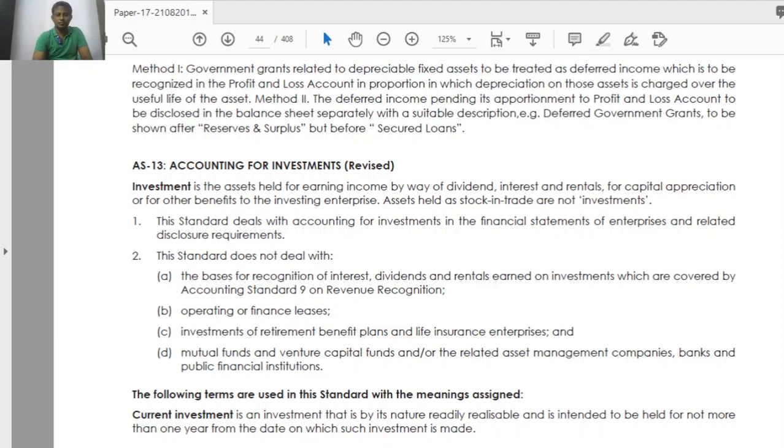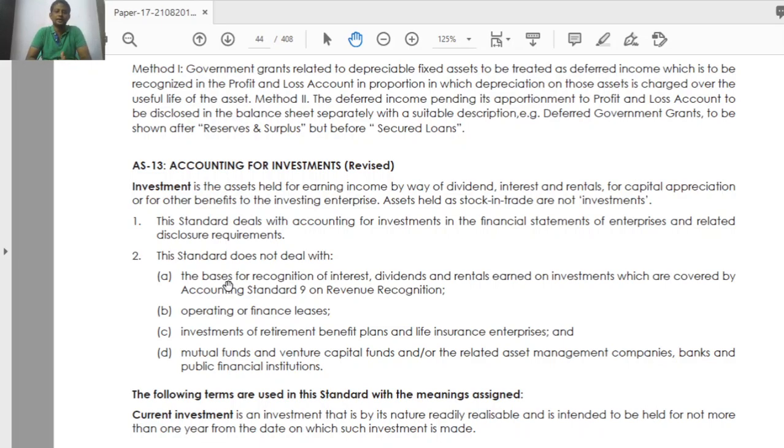Then the second point is, the standard does not deal with what is not included in AS 13. Okay, that is given here. If the interest, dividend and rental income earned on investment is covered under AS 9, then that portion is not included in AS 13.